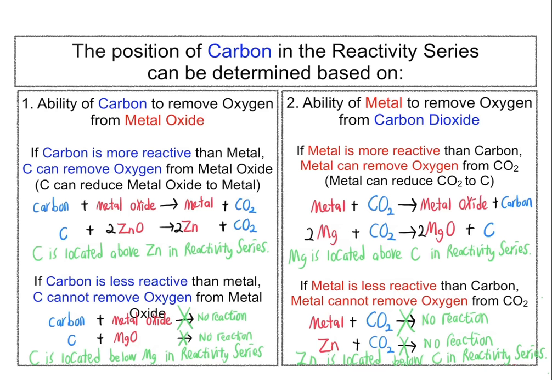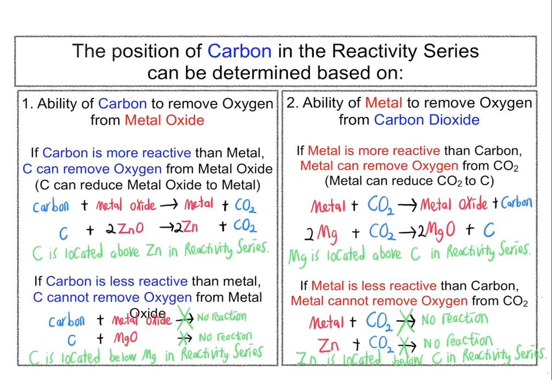For example, magnesium burns in carbon dioxide to form magnesium oxide and carbon. This is possible because magnesium is more reactive than carbon and therefore can remove oxygen from carbon dioxide gas, or magnesium acts as reducing agent to reduce carbon dioxide to carbon.